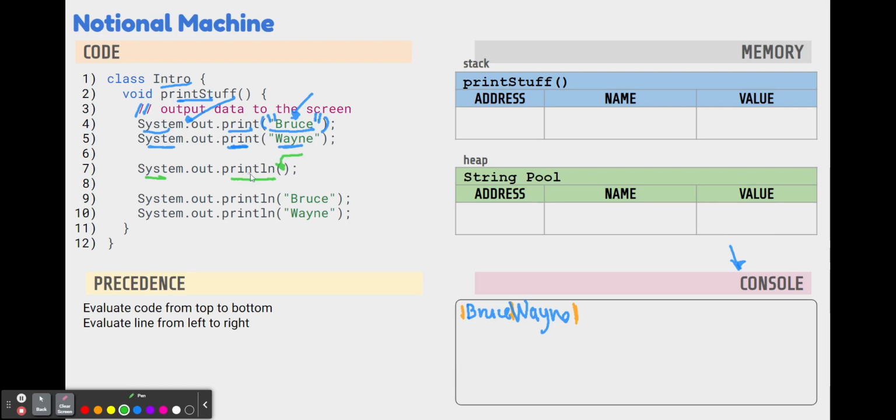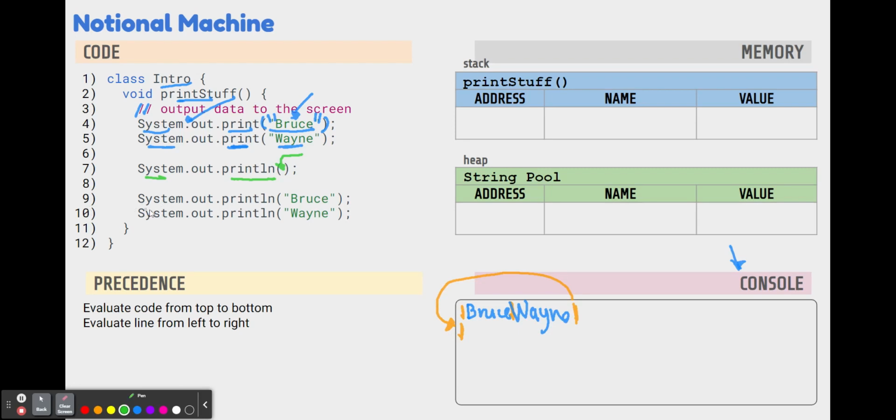So what println does, it will output whatever we put in the parentheses, but it will also move the cursor to a new line. That's what that ln says. It says move the cursor to the new line. So we asked it to print nothing, so that's what it'll do. It'll print nothing right where the cursor is at, and then it'll move the cursor to a new line. So that println is taking this cursor and moving it down to there.